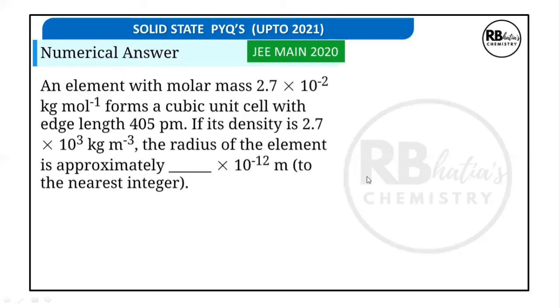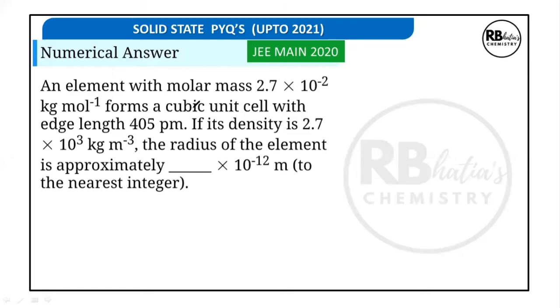So the next question, again, JEE Mains 2020. This reads, an element with molar mass 2.7 into 10 to the power minus 2 kg per mole. So again, on the unit, be careful about the unit. These many kg per mole forms a cubic unit cell with a, that is edge length 405 pm. Density is 2.7 into 10 to the power 3 kg per meter cube. Radius of the element is approximately how much? We have to quote the radius of the element.